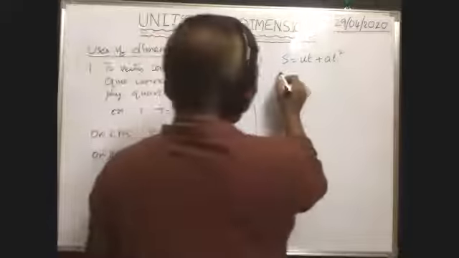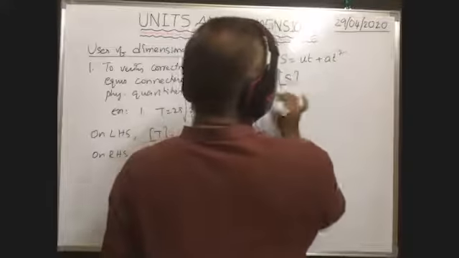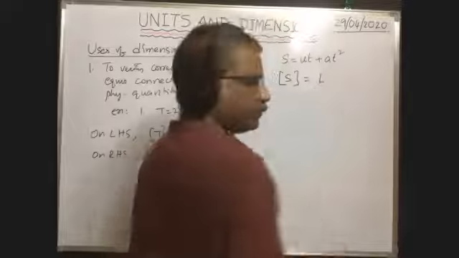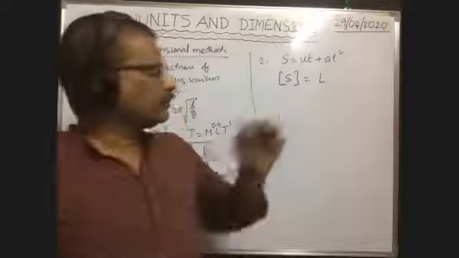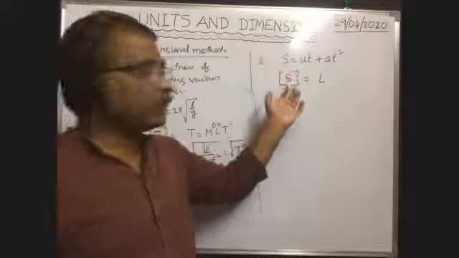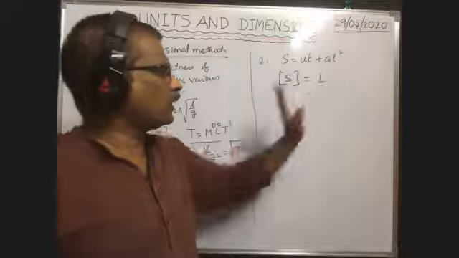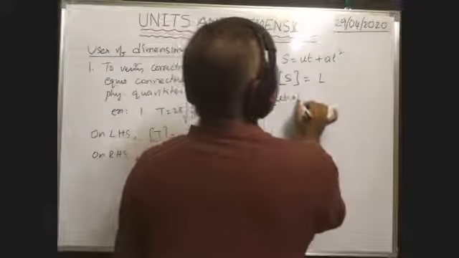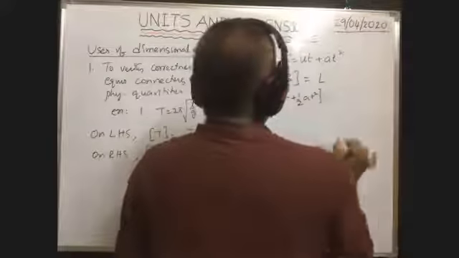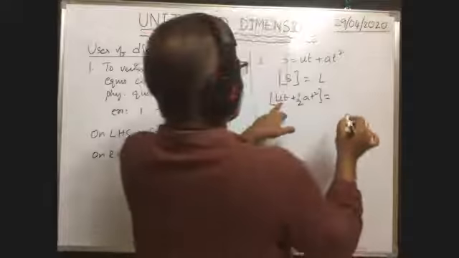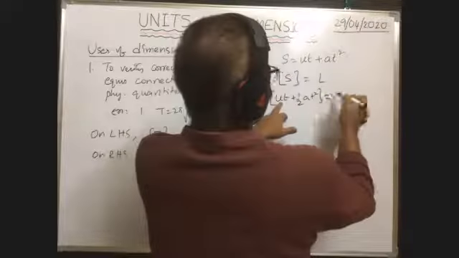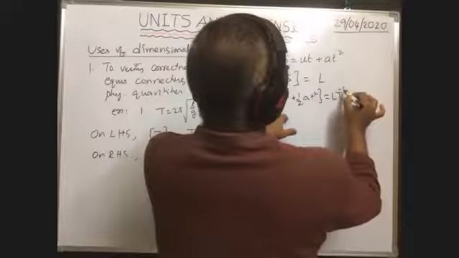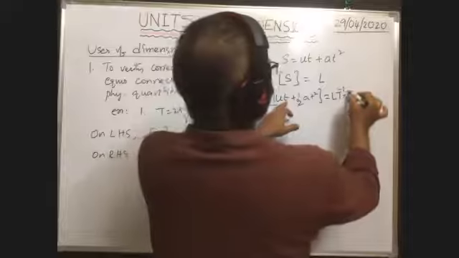Now, dimension formula on left hand side. That means dimension formula of S, S means displacement, that is equal to L only. S is the displacement, nothing but length. That's why dimension formula of S is equal to L. Now, dimension formula on right hand side, UT plus half AT square. Dimension formula of U means velocity is L T to the power of minus 1, into time, capital T.